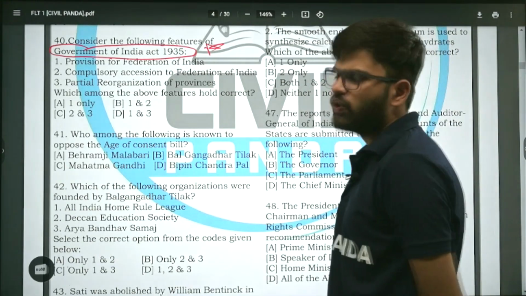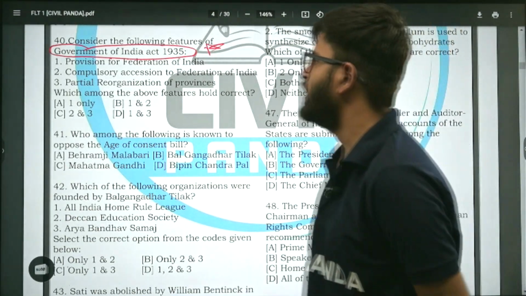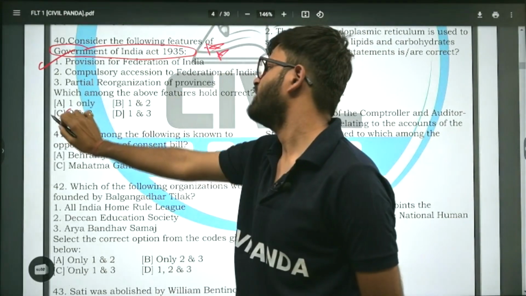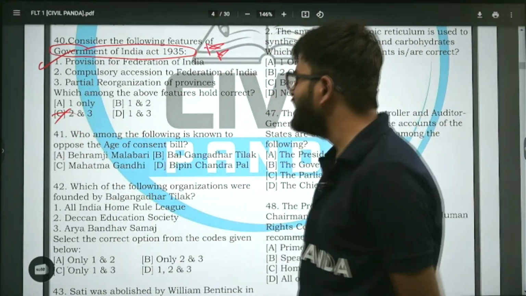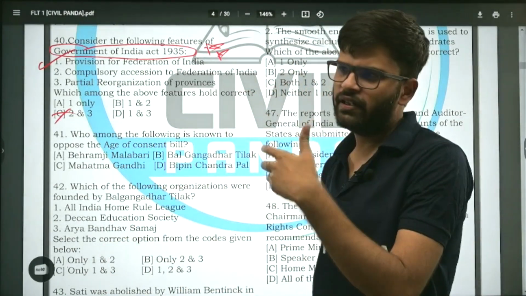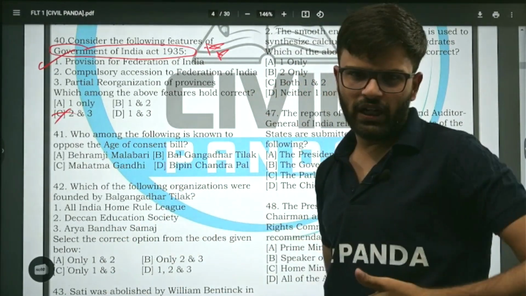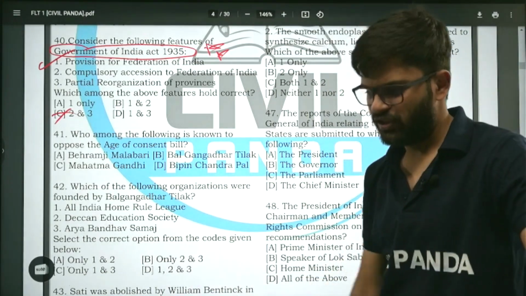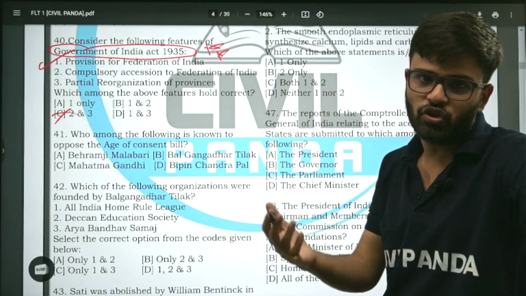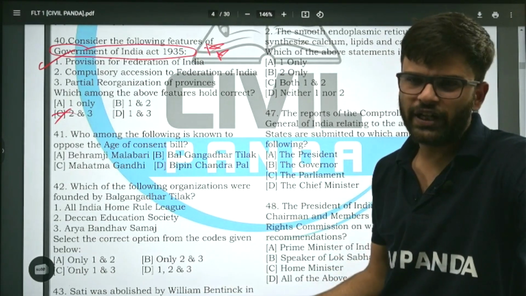Provision for the Federation of India. Yes, that there should be a Federation of India. It is correct. Option 1 is correct. चलो जिसमें ऑप्शन नहीं है उसको निकाल दो. Option C cancelled. Compulsory accession मतलब तुमको जाना ही पड़ेगा, ऐसा तो नहीं है ना. There were choice दी गई थी. You all know Junagadh and all, Hyderabad from police action. Sardar Vallabhbhai Patel played a very significant role in the unification of India. तो कंपल्सरी accession तो नहीं था, उनको choice दी गई थी.